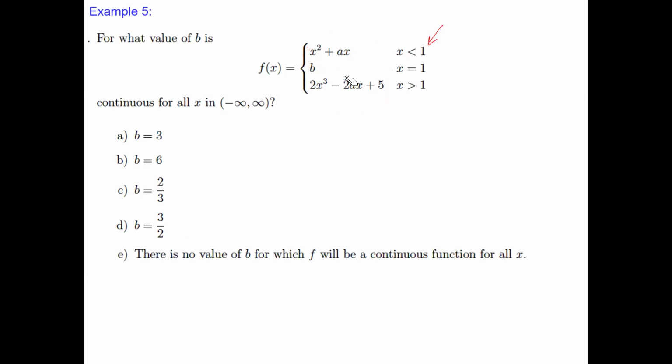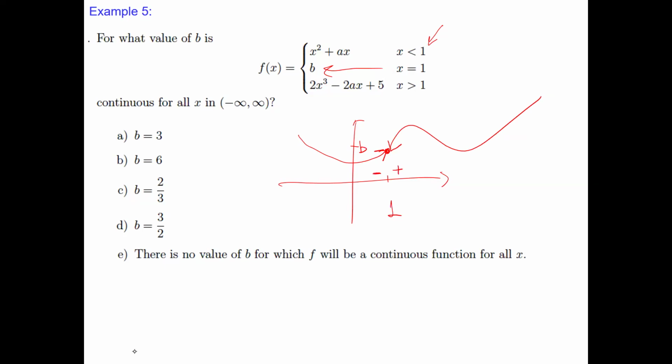That means we also want this parabola and the third degree polynomial to meet at 1, where the value is b. This parabola must have the value b for the limit, but we still have to find a. The left-hand side and right-hand side limits have to be the same, and then that limit is the same as the value b.